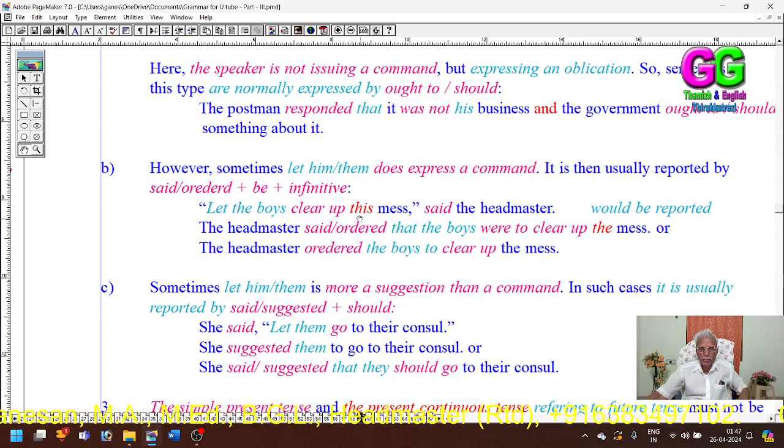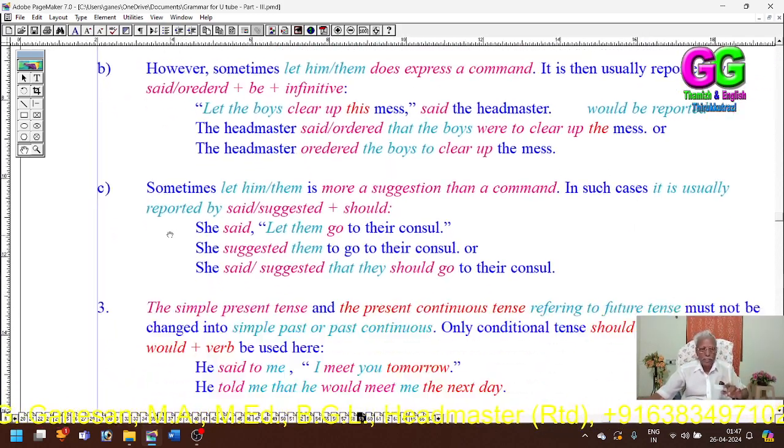"Let the boys clear up this mess," said the headmaster. The headmaster said or ordered that the boys were to clear up the mess. This is a statement. The headmaster ordered the boys to clear up the mess. Imperative.